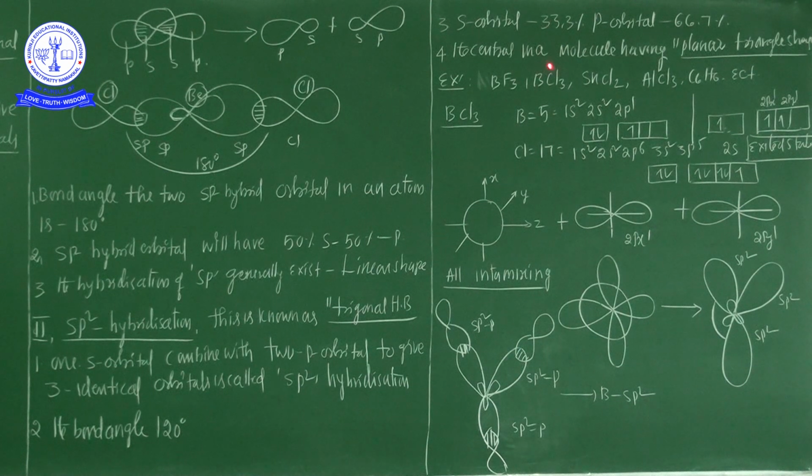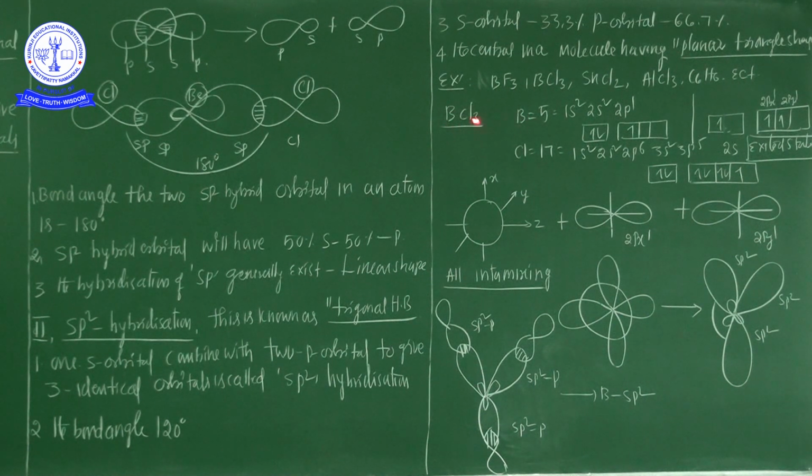The central atom in such a molecule has a planar trigonal shape. Any molecule involved in sp2 hybridization shows a planar trigonal shape with 120 degrees bond angle. The best examples here are BF3, boron trifluoride, boron trichloride, stannous dichloride, aluminum trichloride, and benzene, all of which show sp2 hybridization. Now here, the example is boron trichloride.